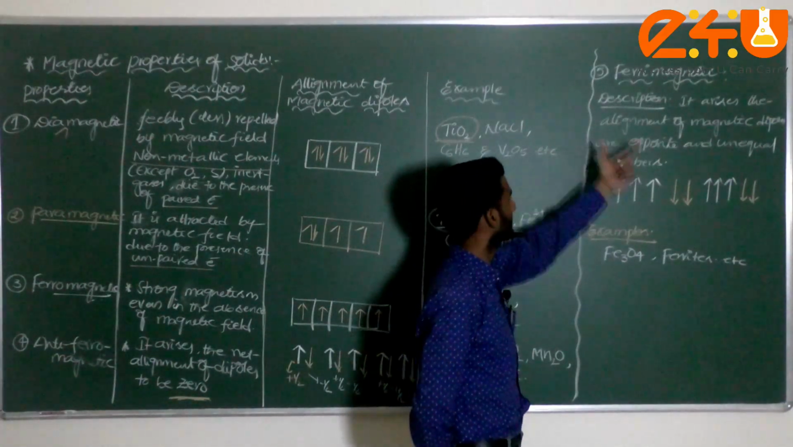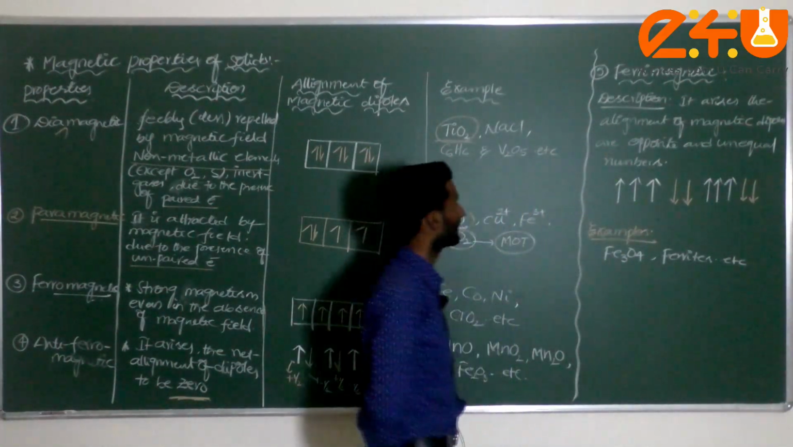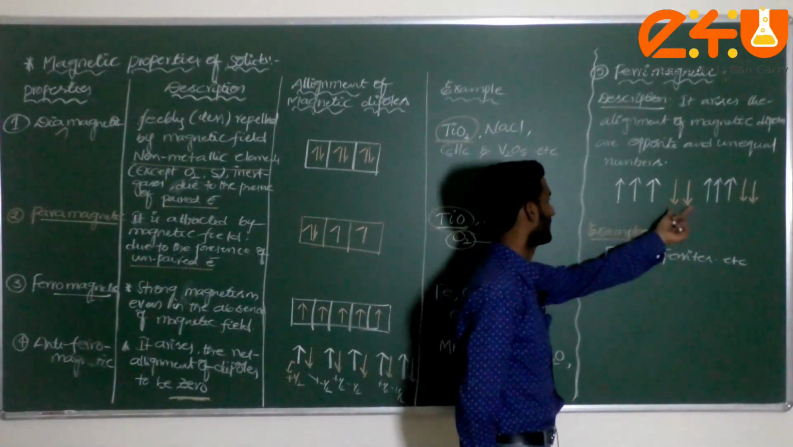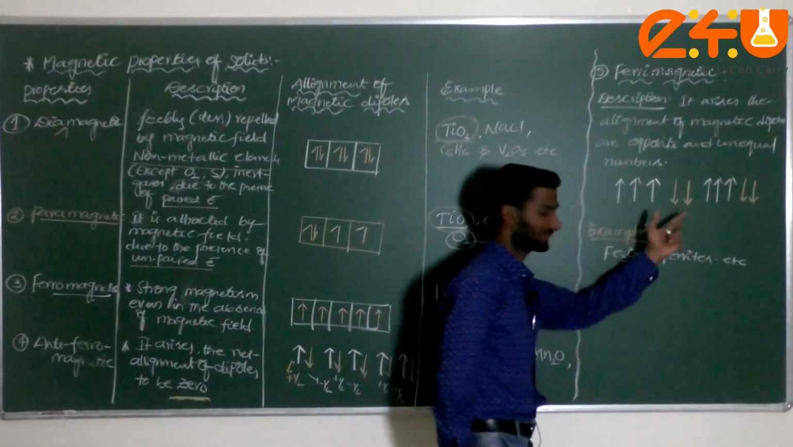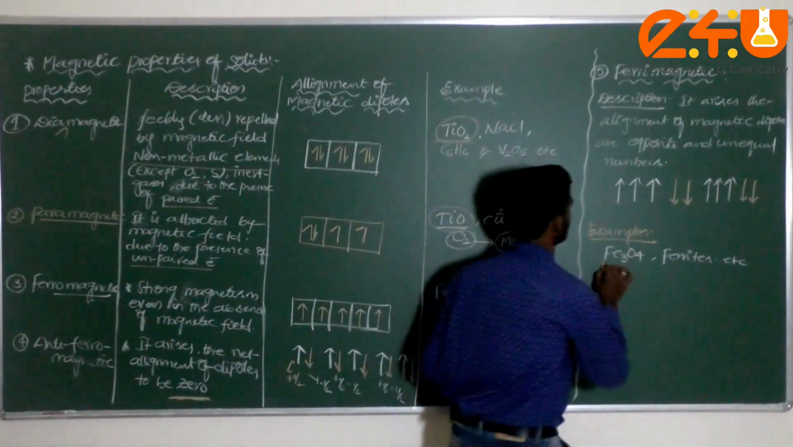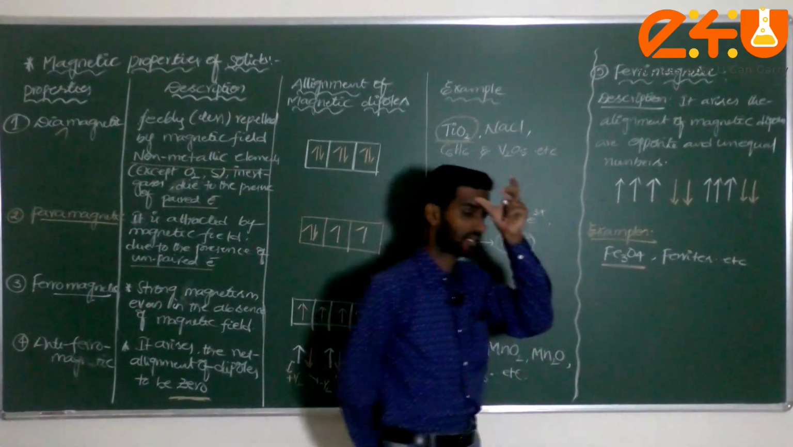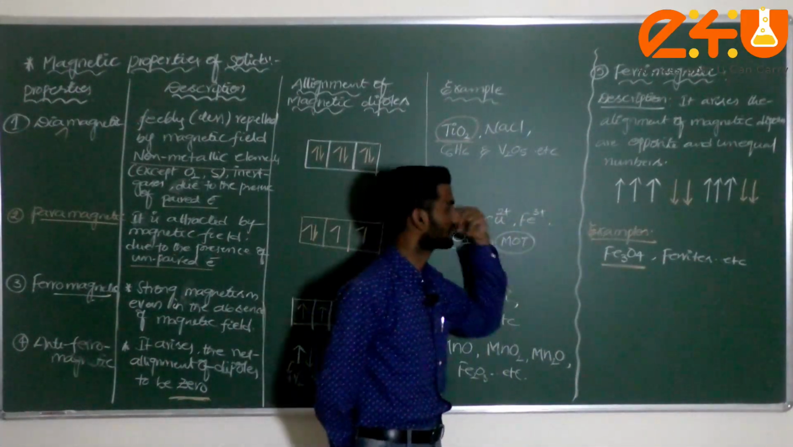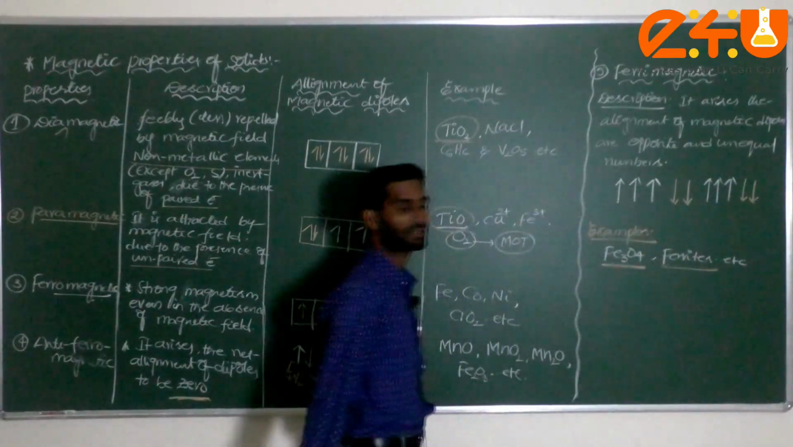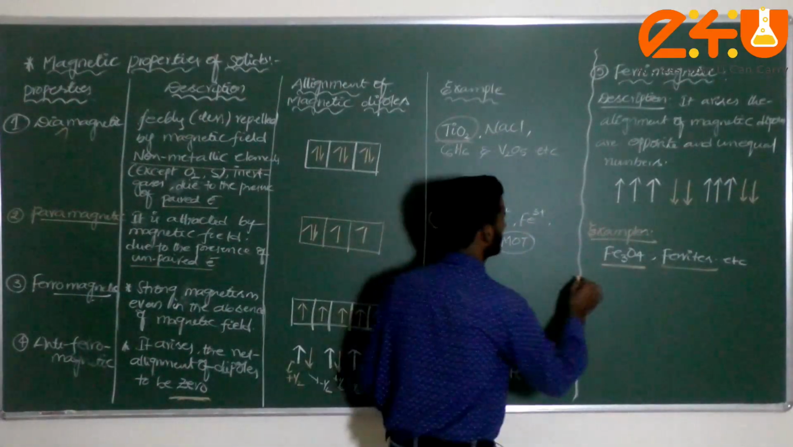Ferrimagnetic description: the alignment of magnetic dipoles is opposite and in unequal numbers. Check here, these 3 equal, unequal, equal, unequal. This is not following the regular pattern. Now the example for this, very important, is Fe3O4. Fe3O4 comes under ferrimagnetic substances, and ferrite. Understood or not?